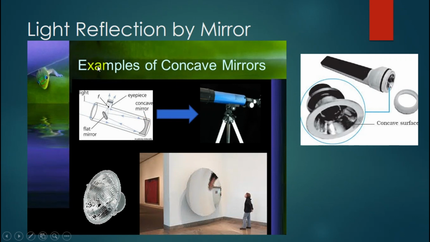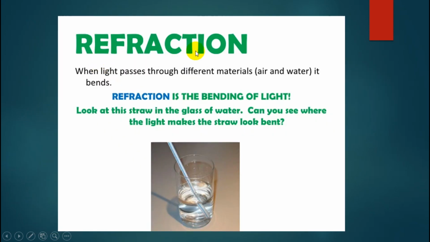These are examples of concave mirrors: the usage for telescopes, inside the headlamp of a car, and also for flashlights. Refraction. When light passes through different materials, like air and water, it bends.